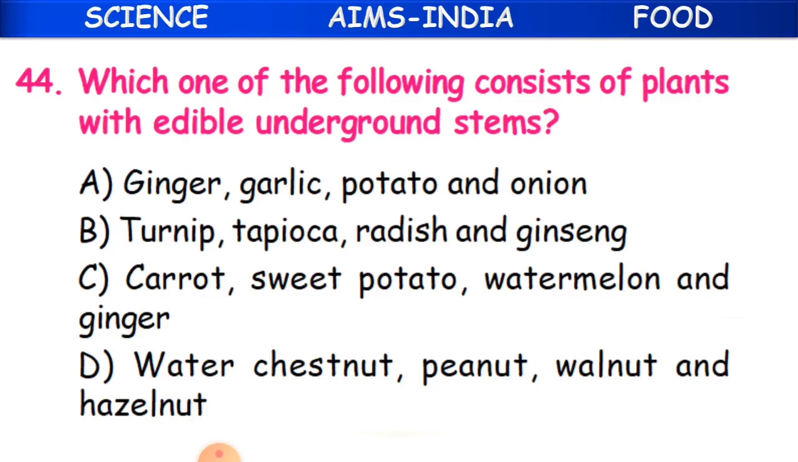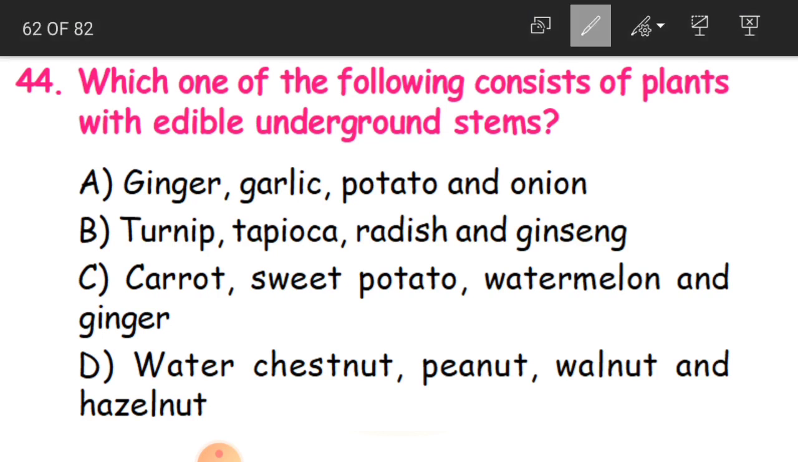Which one of the following consists of plants with edible underground stems? See here, you have got some names of some plants, children. Some plants here have edible underground stems. Edible means which can be eaten, which we take in our food. And they are underground stems. So what plants are they? That we have to identify. Then let us start.